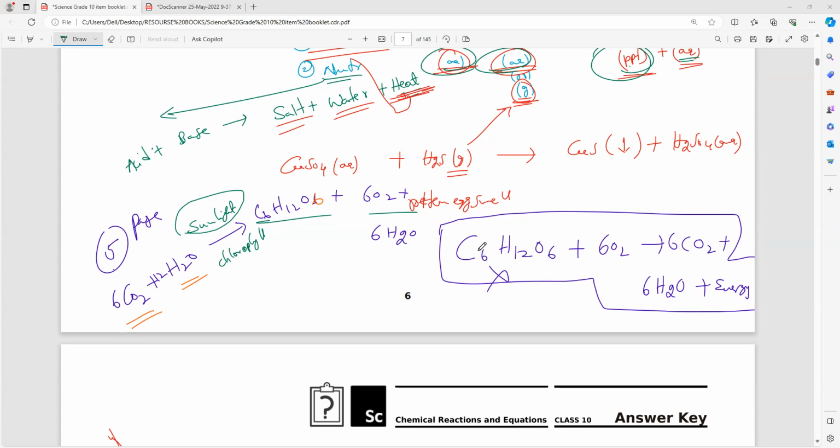Then there is another example. Burning of hydrocarbons. Note the two question. Burning of hydrocarbons will never come under any kind of these reactions. Note it and do it. Any one example. Burning of hydrocarbon means, what is the first simplest hydrocarbon? We have done many equations in chapter number 4, carbon and its compounds. I'm saying hydrocarbons only. I'm not speaking about anything big and anything new. Methane, the simplest hydrocarbon.